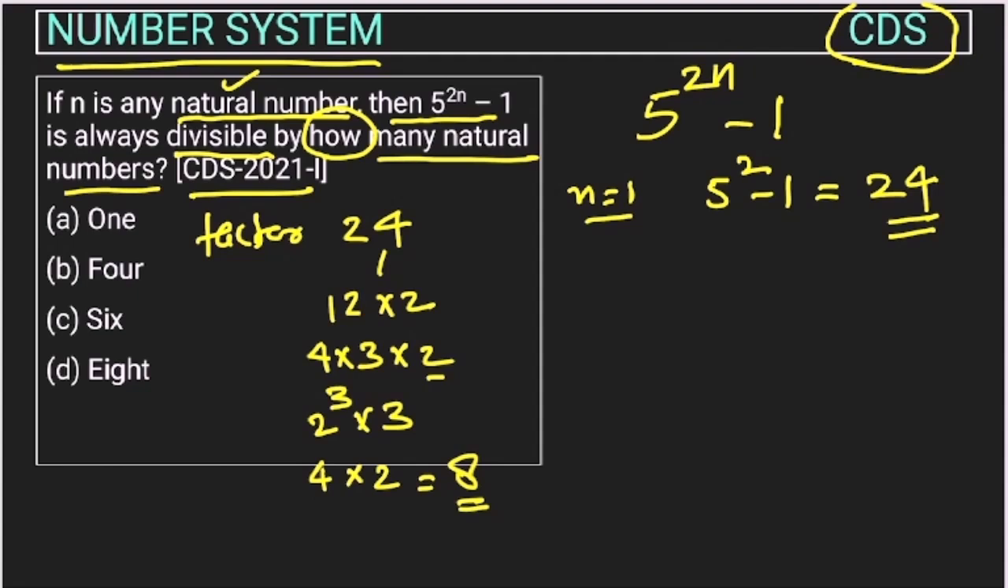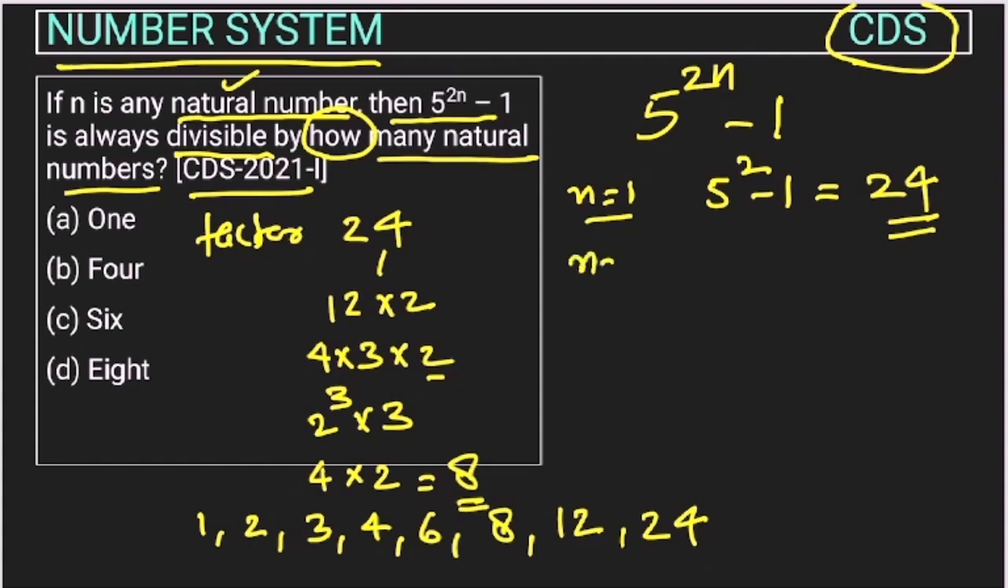So which ones will they be? 1, 2, 3 is also divisible, 4, 6, 8, 12, so 1, 2, 3, 4, 5, 6, 7 and one more is 24. So this 24 is divisible by all these numbers. So these are a total of 8 numbers.